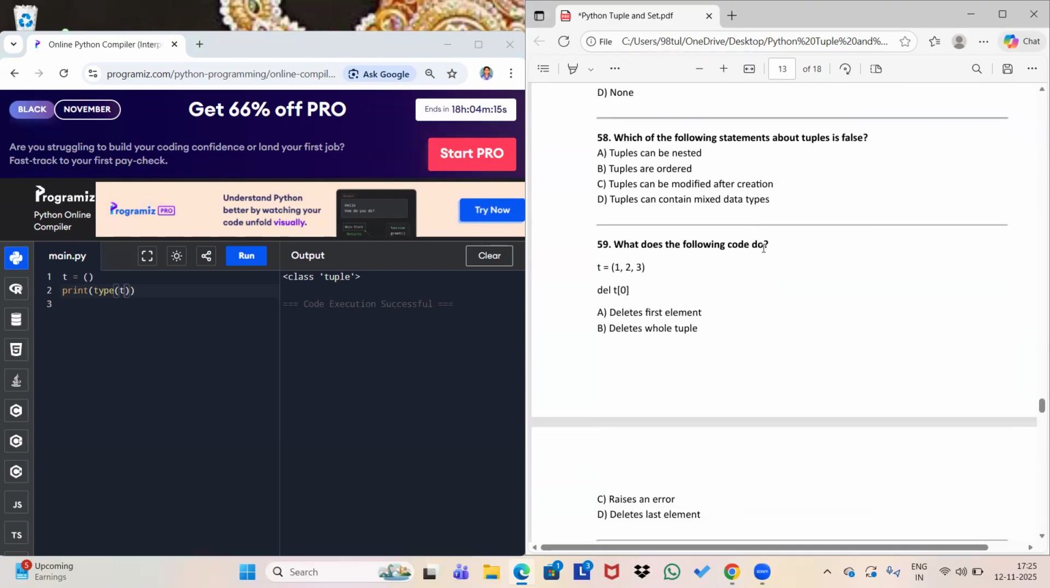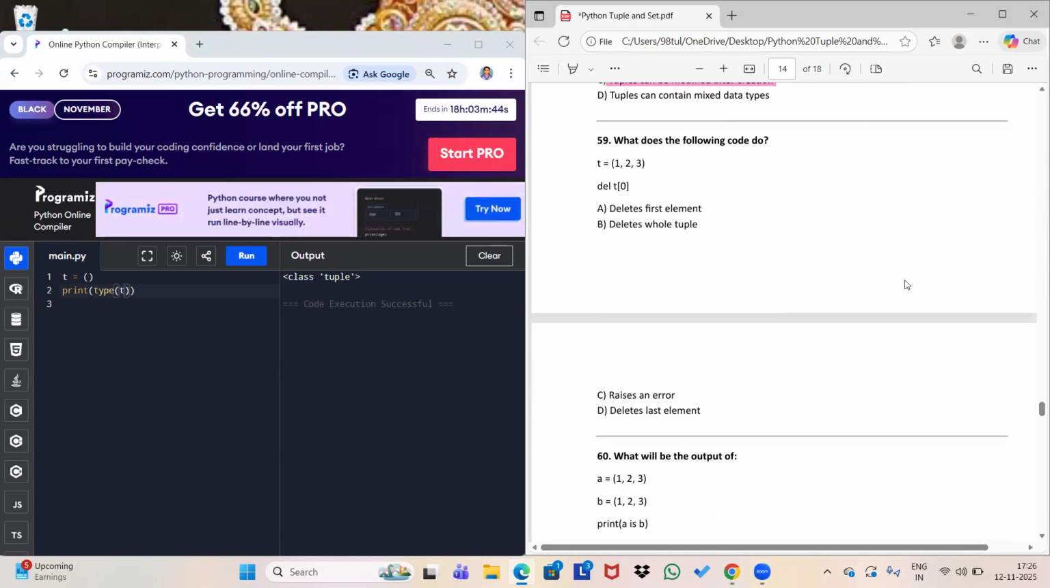Okay. Next, which of the following statements about tuples is false? Tuple can be nested. We have seen so many examples that a tuple can be nested. It can hold set, dictionary, list, and tuple also. So it is nested. Tuples are ordered. Yes, it is again true. Tuple can be modified after creation. No, this one is wrong. Tuple can contain mixed data types. Yes, this is also true. This is asking which one is false, so this will be your false answer.